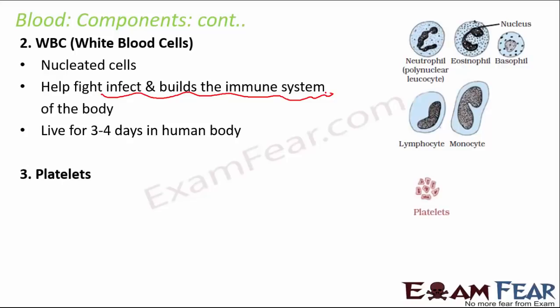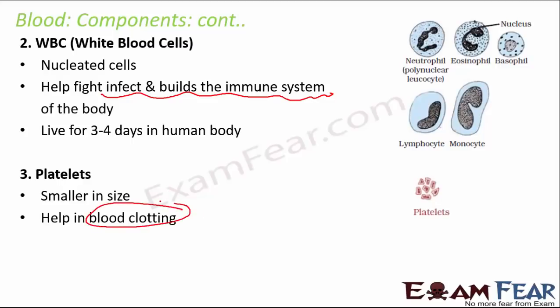Next is the platelets. They are smaller in size and they help in blood clotting. Whenever you get a cut somewhere, it starts to bleed, but it doesn't bleed forever, because in that case you would lose all the blood inside your body. It bleeds, but after some time there is a blood clot and the bleeding stops. So blood clotting is very, very important to save your blood, right?